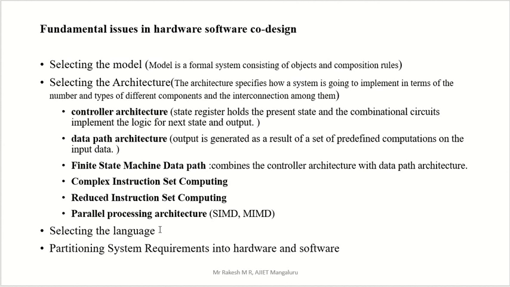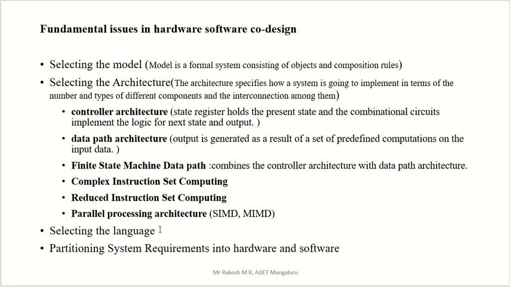Next, the last one is partitioning a system requirement into hardware and software. After you have selected the language and designed the entire thing, we have to divide it. Some of the requirements are hardware requirements and some are software requirements.